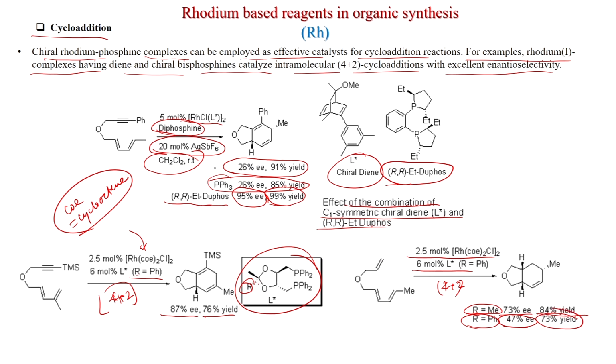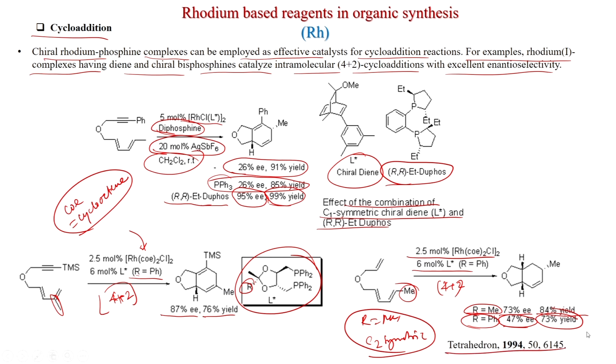When R is equal to methyl, then the catalyst is C2 symmetric. So, then the C2 symmetric catalyst is giving good ee for this kind of cyclization when there is a methyl group. This is the terminal double bond, with a methyl group; here the internal carbon has the methyl group. So, this was published in Tetrahedron 1994.